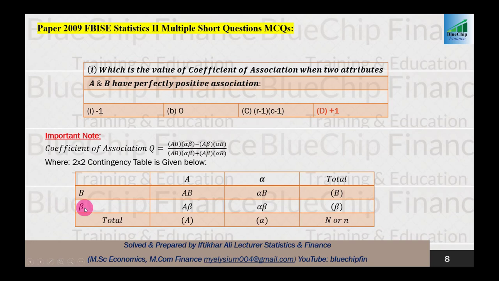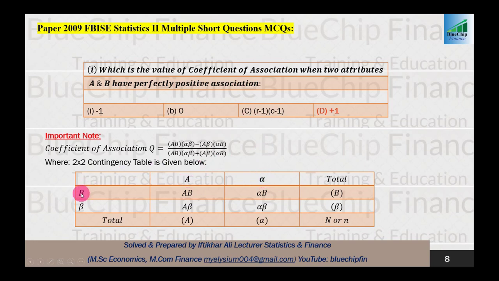For example, if one category is employment, what are the two different attributes of employment? Employed persons and unemployed persons. So employed persons are denoted by A and unemployed persons are denoted by alpha.